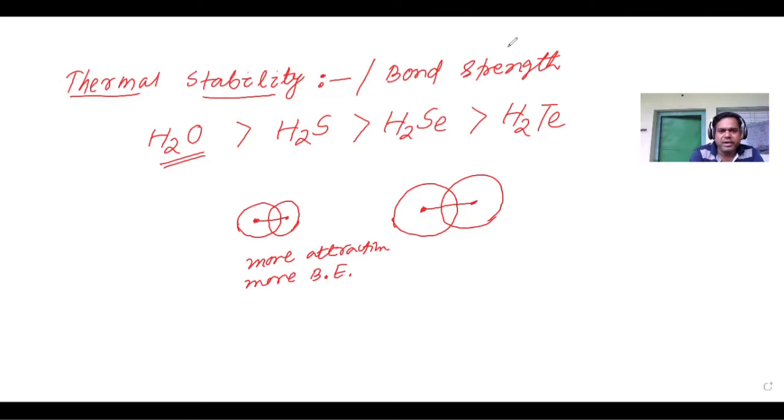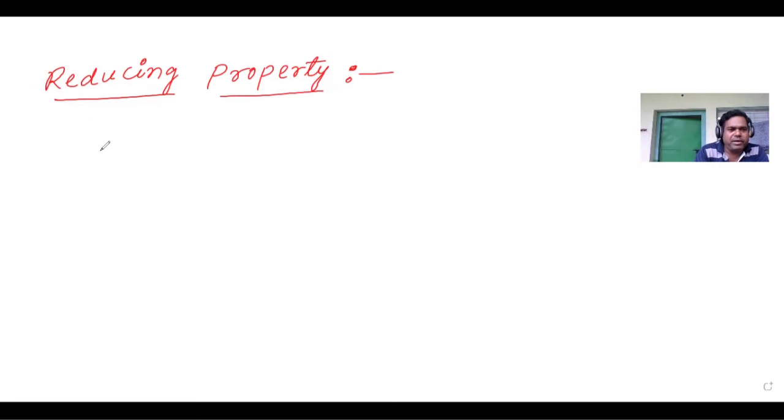Next, reducing property. The reducing order is the reverse of thermal stability. It is very important.